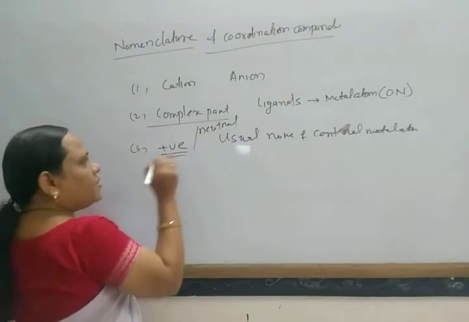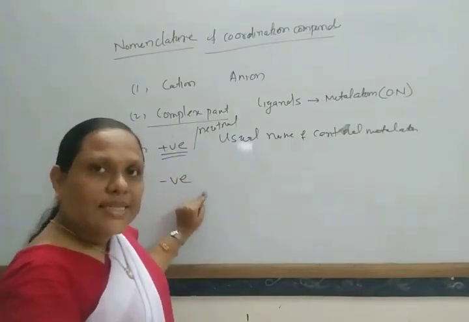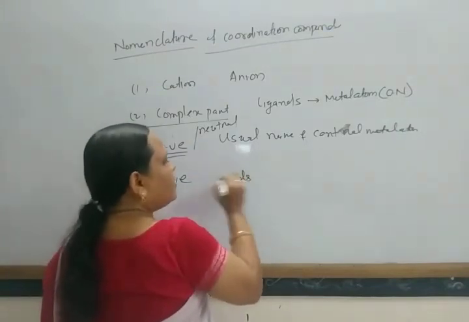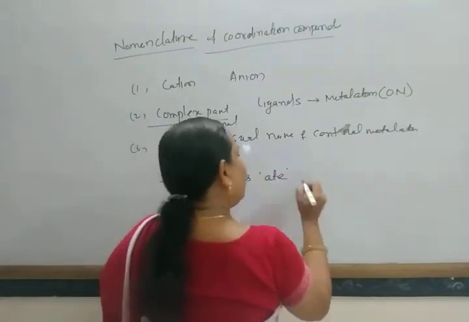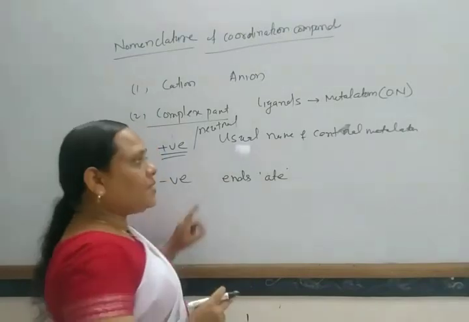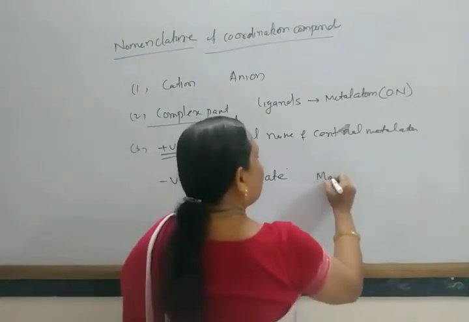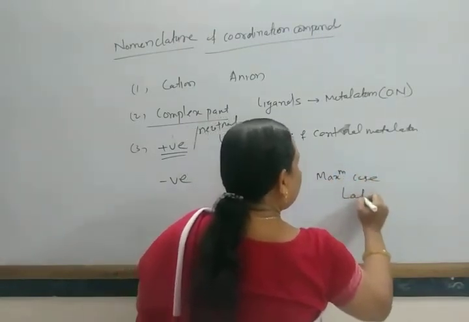And if the complex part is negative, then the name ends with -ate after the name of the metal atom, and in maximum cases the Latin name is used.